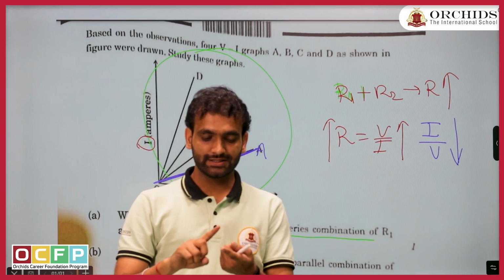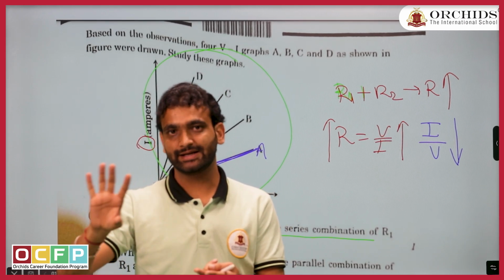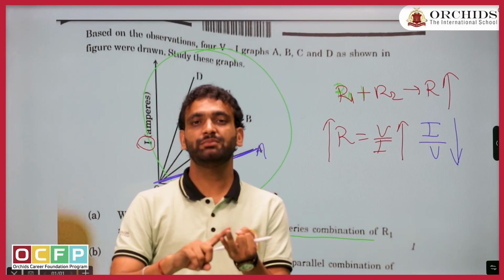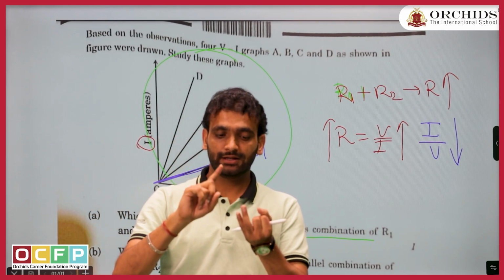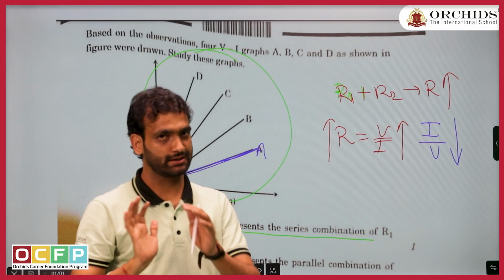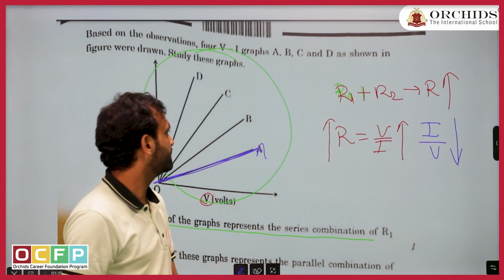See, when there is R1, when there is R2, that is one possibility. But the game is in between series and parallel. In series, the resistance is increasing. In parallel, resistance is decreasing. I think that much you must be remembering.